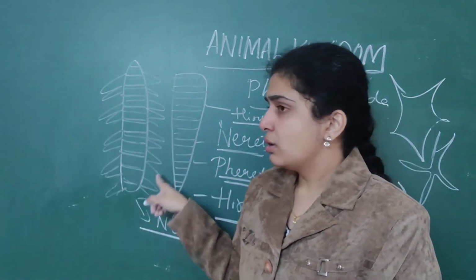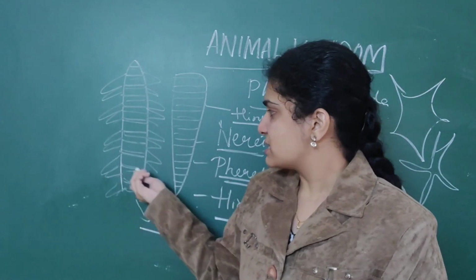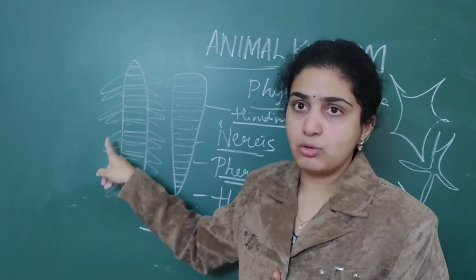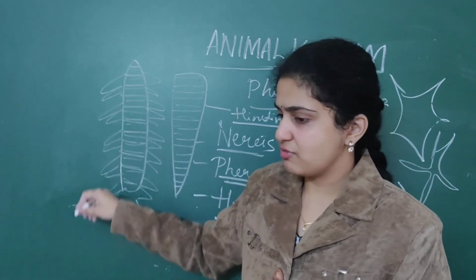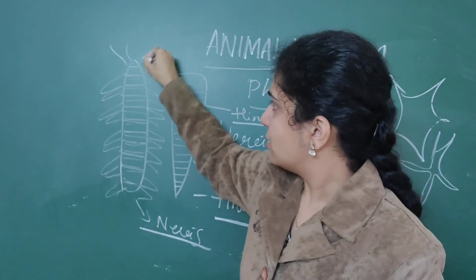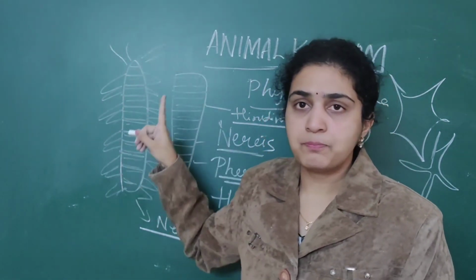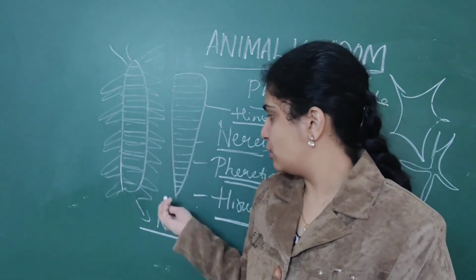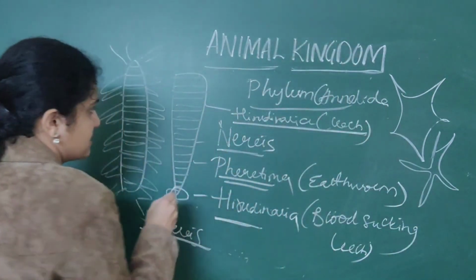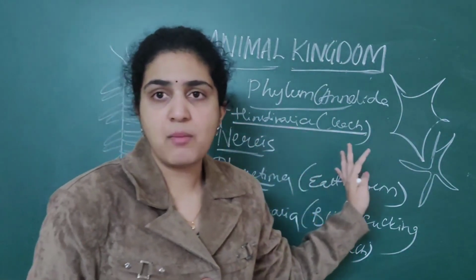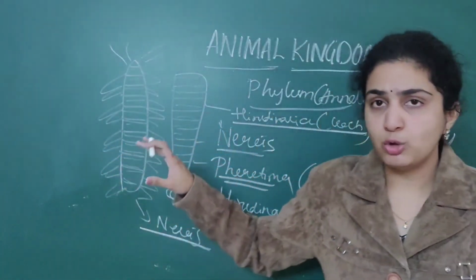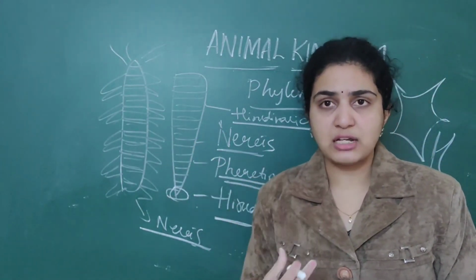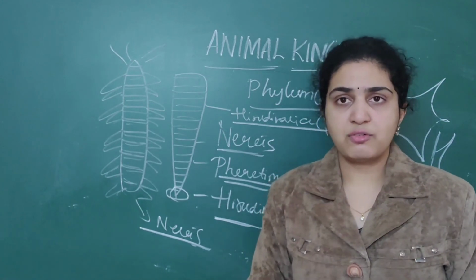When it comes to numerous segments like this, if I draw parapodia, numerous lateral appendages, like this, then this is called Nereis, the aquatic form. This is called Hirudinaria, the blood sucking leech, which is very harmful for humans. This will cause numerous diseases. Earthworms are also called friends of farmers. They are very useful for us.